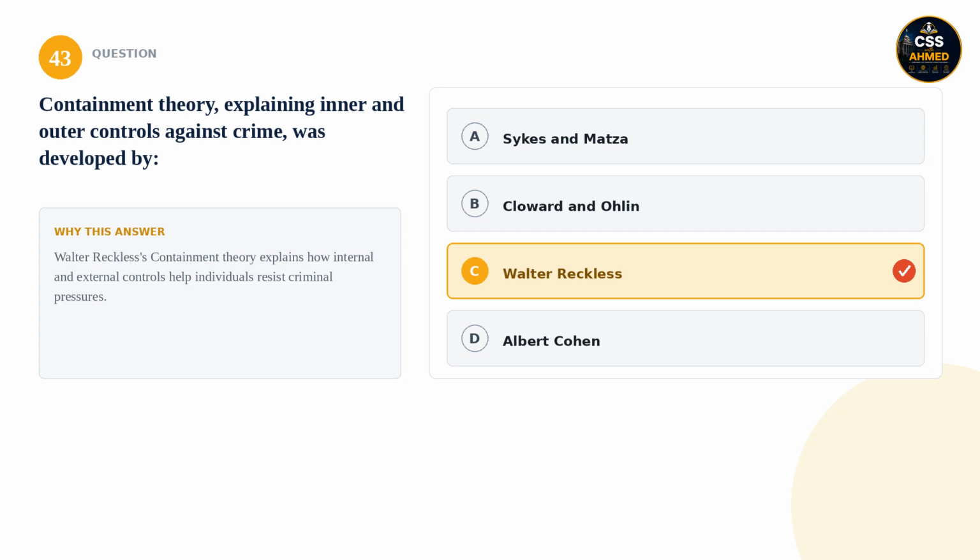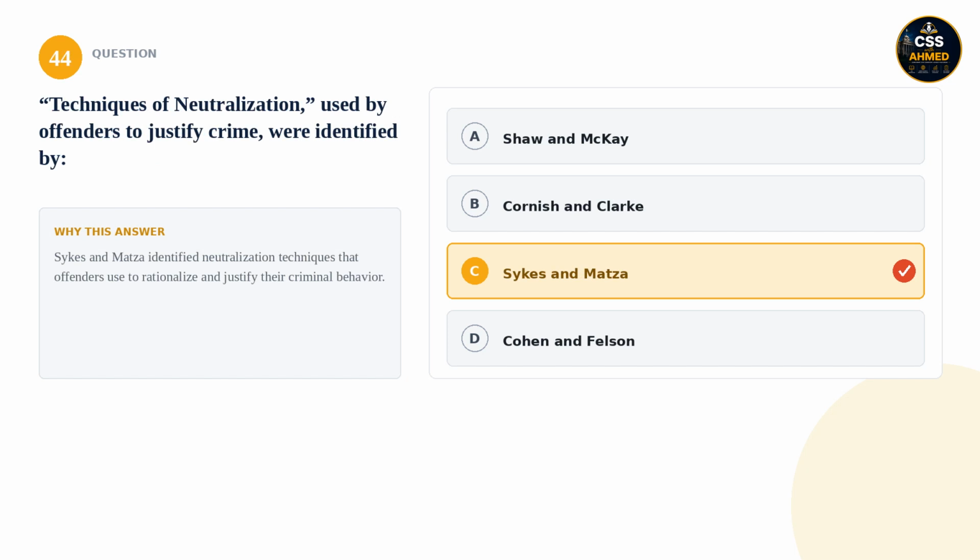43. Containment theory, explaining inner and outer controls against crime, was developed by. Is it Sykes and Matza, Cloward and Ohlin, Walter Reckless, or Albert Cohen? The correct answer is Walter Reckless. Walter Reckless's containment theory explains how internal and external controls help individuals resist criminal pressures.